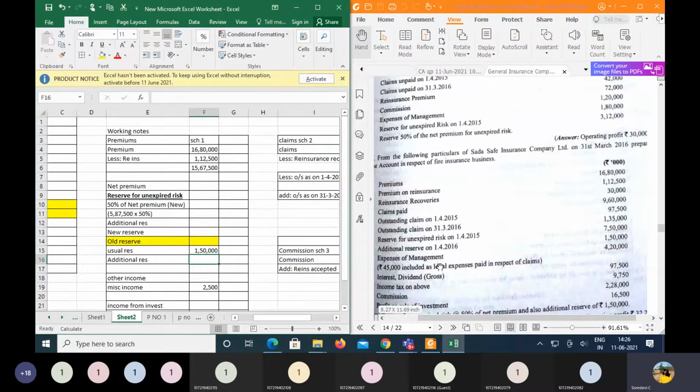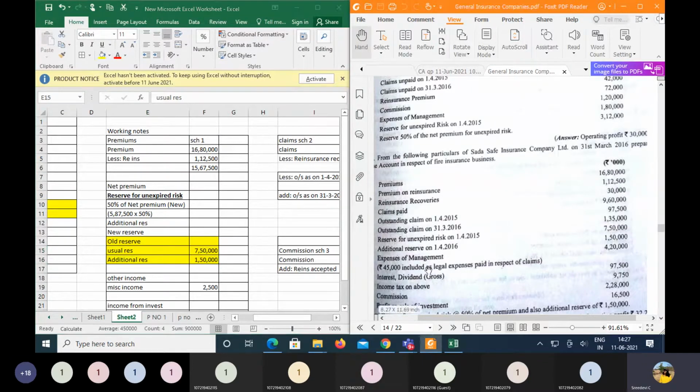So here the usual reserve, then followed by the additional reserve which was provided in the last year is 1,50,000, whereas the usual reserve over here is 7,50,000. Let us bring this down. So this is going to be 7,50,000, right? So this is the old reserve, children. So we have nothing to do right now with this reserve.